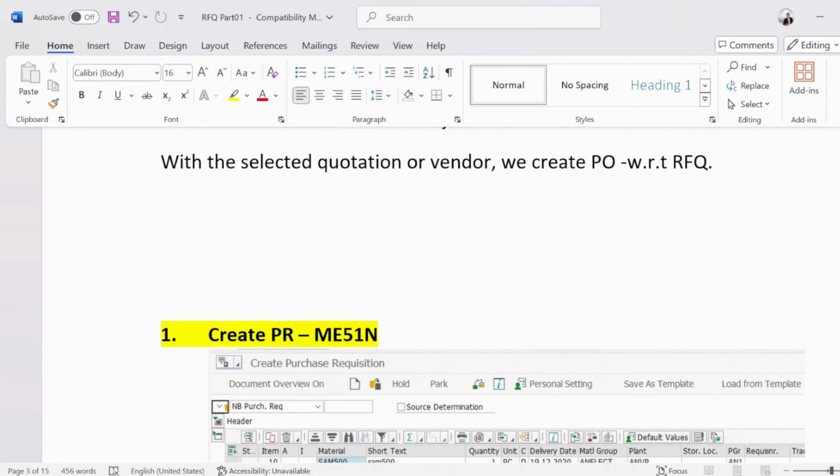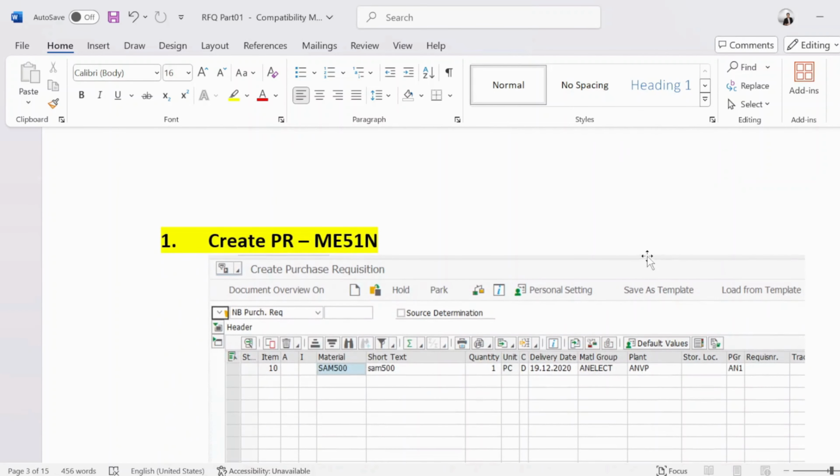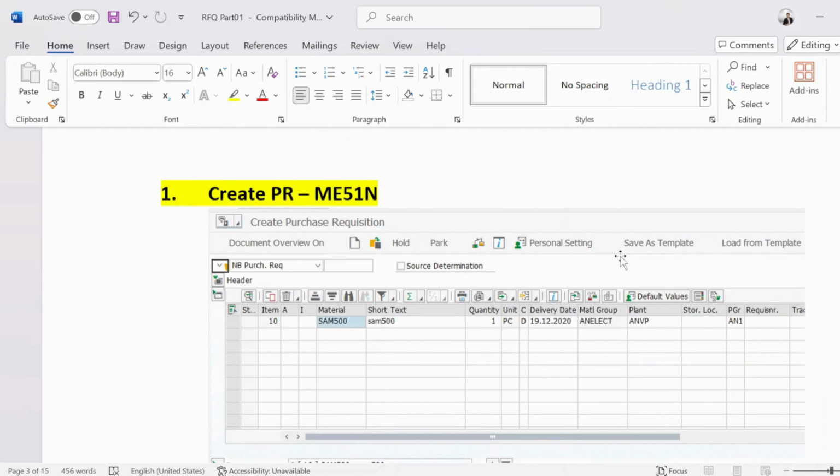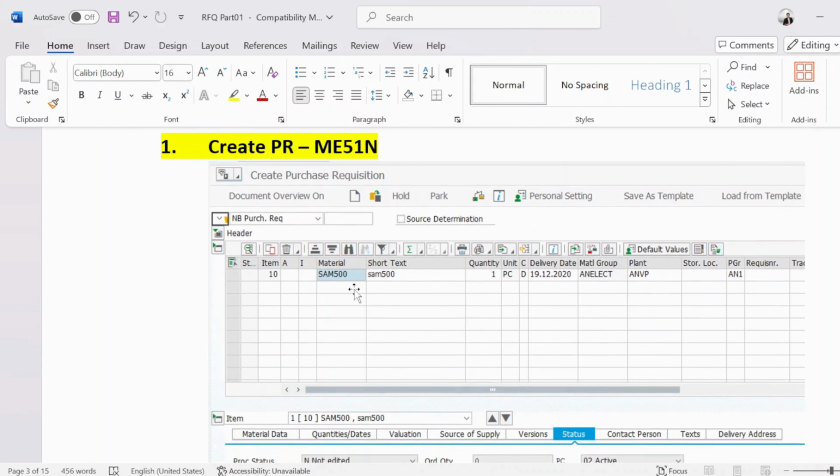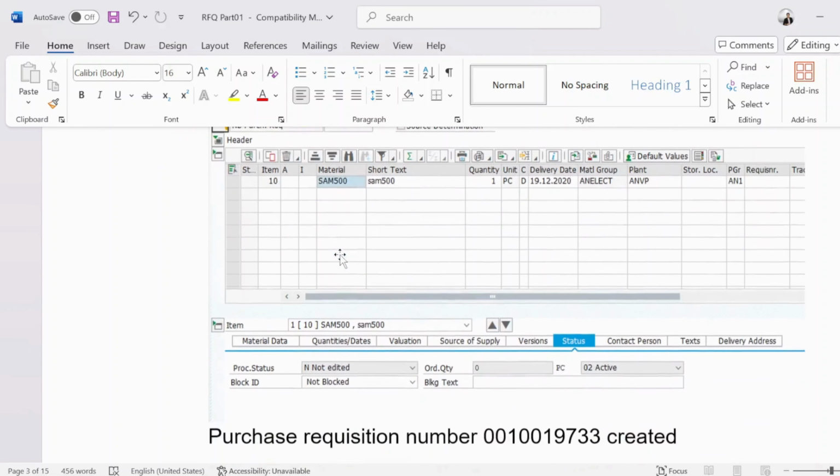So we are going to discuss that one by one. First step, whenever you require a material, you want to purchase some material, what you will do first is create a PR, purchase requisition. In the purchase requisition itself, you give the material number, short text, quantity, all these details.